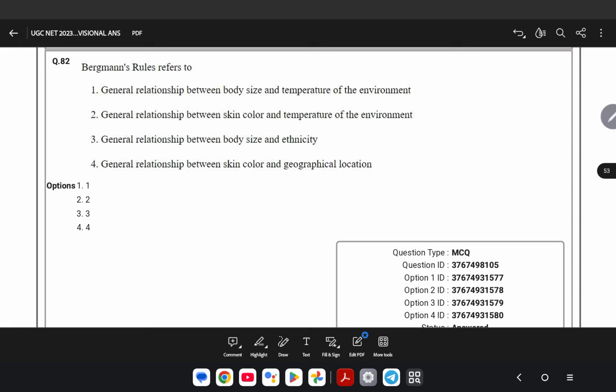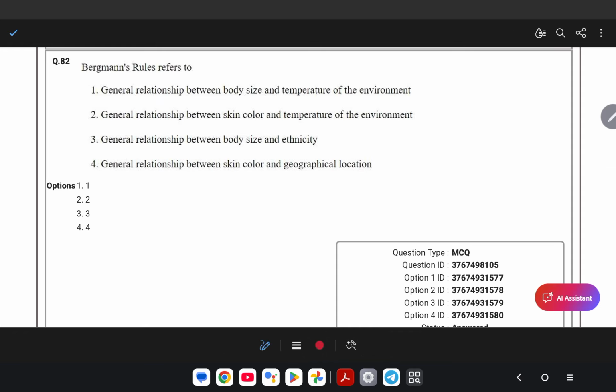Bergmann's rule is referred to. This topic belongs to the 4th unit. The correct option is the general relationship between body size and temperature of the environment.